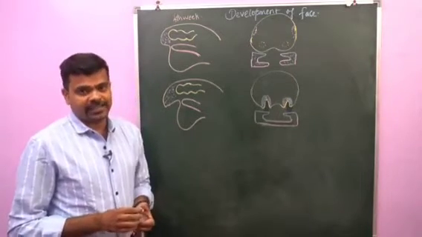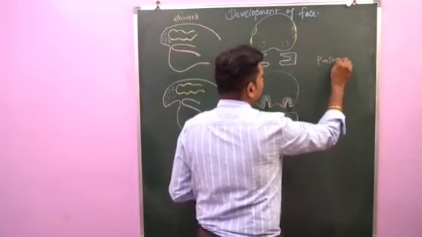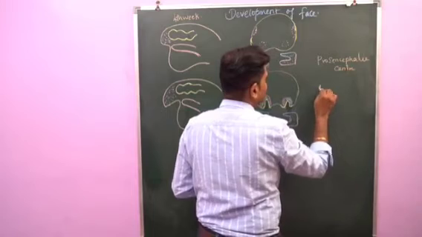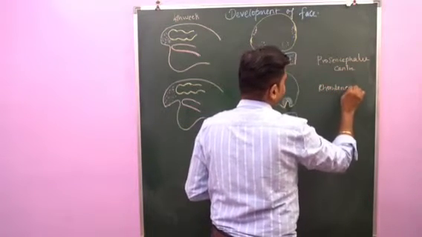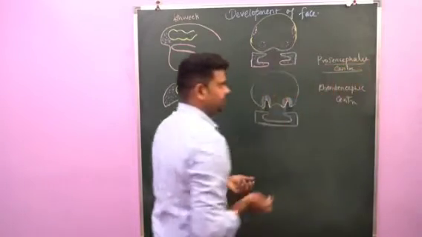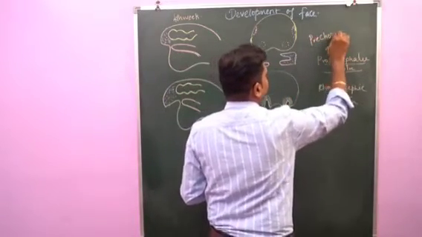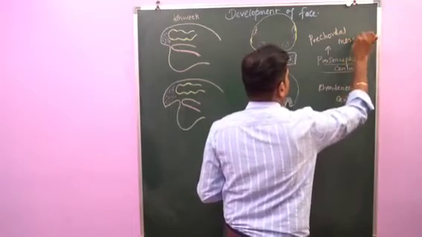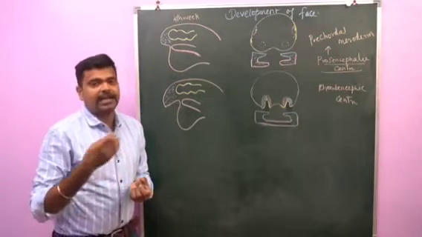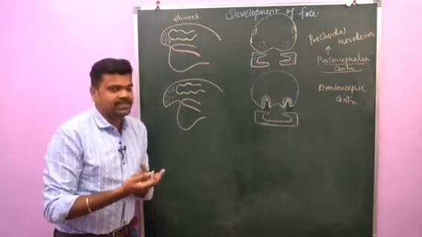Today I am going to discuss an interesting topic, that is development of the face. The development of the face depends upon the inductive influence of two centers. Number one, the prosencephalic organizer center, and the rhombencephalic organizer center. The prosencephalic center is derived from precordal mesoderm. This mesoderm is derived from the primitive streak and lies ventral to the prosencephalic organizer center, whereas the rhombencephalic center lies